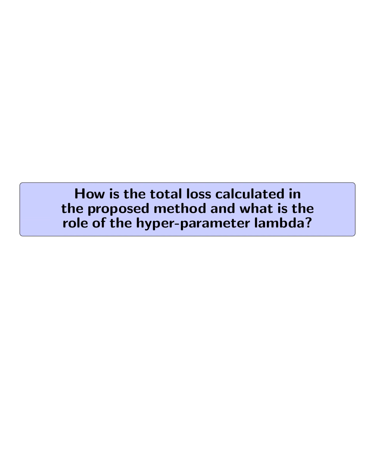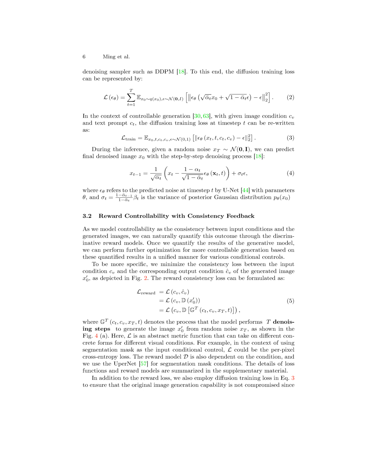How is the total loss calculated in the proposed method, and what is the role of the hyperparameter lambda? The total loss in the proposed method is calculated as the combination of the training loss, L_train, and the reward consistency loss, L_reward, represented as L_total equals L_train plus lambda times L_reward. The hyperparameter lambda plays a crucial role in adjusting the weight of the reward loss in the total loss calculation.